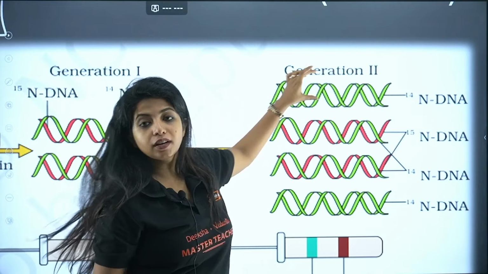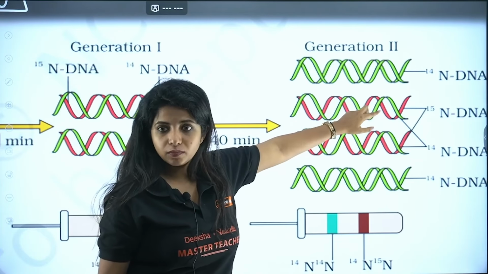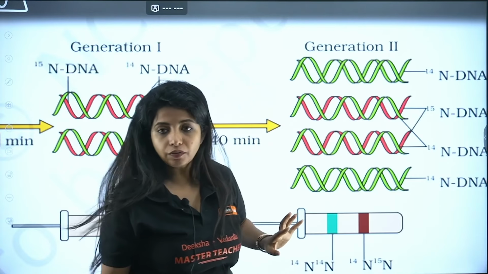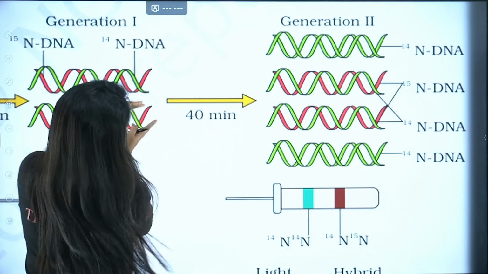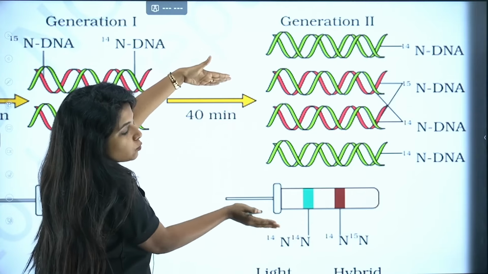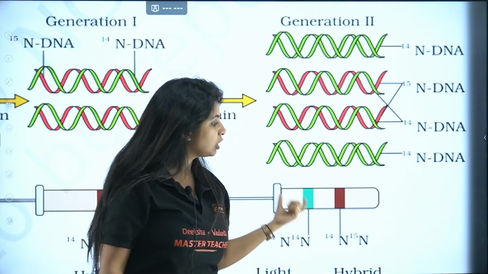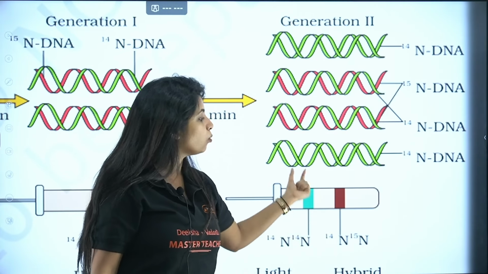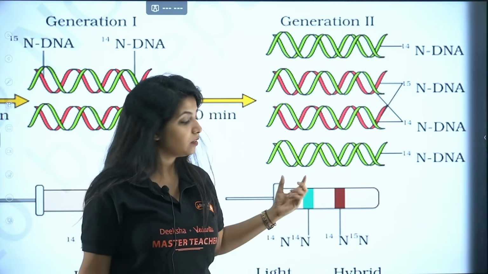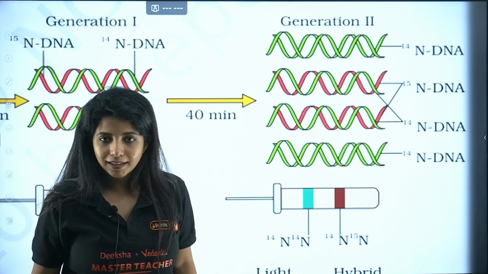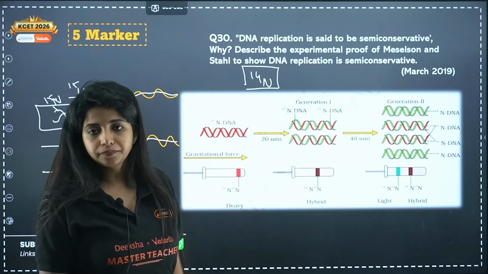So over here, I got a whole new thing where both the strands are N14. And over here, I have got one N14 and one N15. Here also one N14, one N15. Here I have got a whole new strand. Why? Because these strands separated, but the new strand is going to be made of N14 itself. So now again when you do the centrifugation, you find hybrid bands and also light bands, which shows that DNA replication is semi-conservative. Otherwise you would not find multiple bands out there. You would find only one type of band.